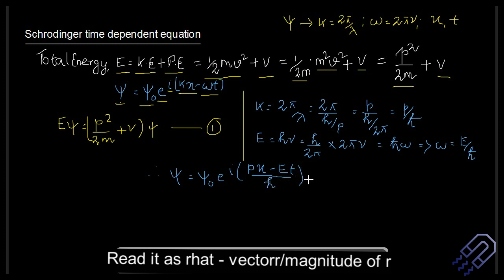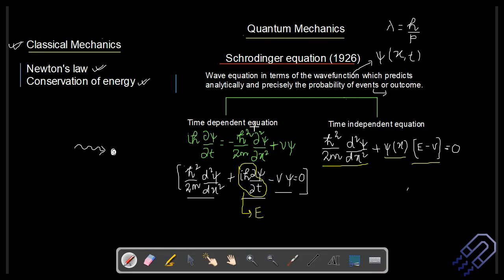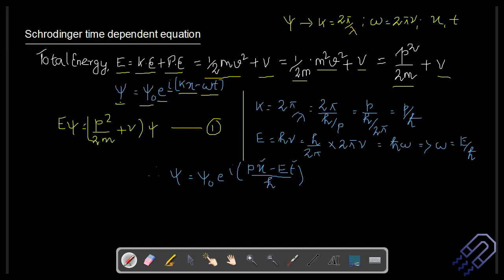So let's use this wave function to look into the later derivation. It's a time dependent equation, that means this is a function of both position and time. Let's differentiate this expression with respect to time. Now you might think, why are we differentiating? Because our aim is to derive this expression, and here we can see that it is del psi by del t, and this is del square psi by del x square. So if you remember the original expression, you have to differentiate with respect to t once and with respect to the position x twice.